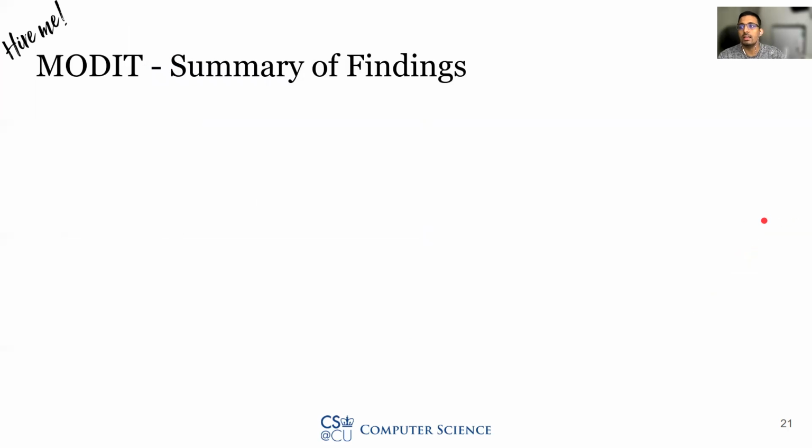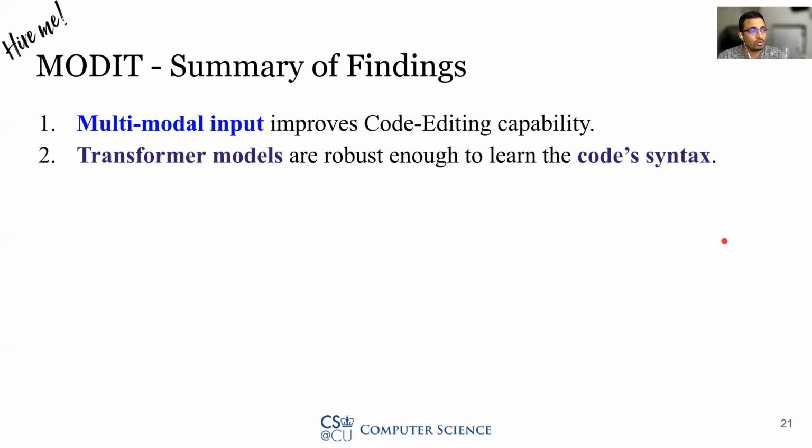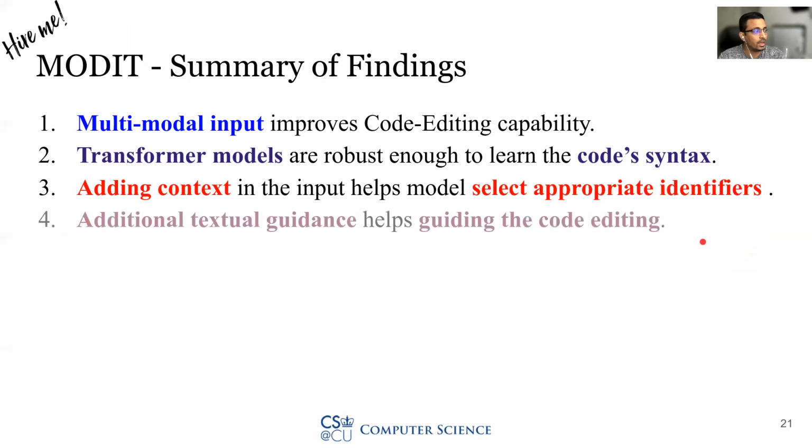So to summarize, our key findings in this paper are: multimodal input improves code editing capability. Transformer models are robust enough to learn code syntax. Adding context in the input helps models select appropriate identifiers. Adding textual guidance helps guide the source code editing.